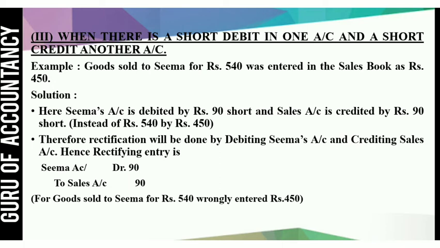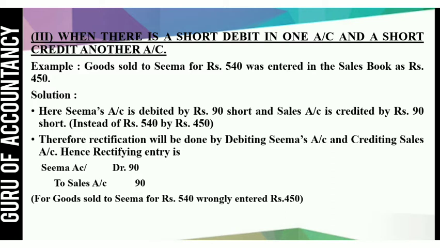When there is a short debit in one account and a short credit in another account. See the example. Goods sold to Sima for rupees 540 was entered in the sales book as rupees 450. So here you can see we have sold goods of rupees 540, but in the sales book the amount written is only 450.